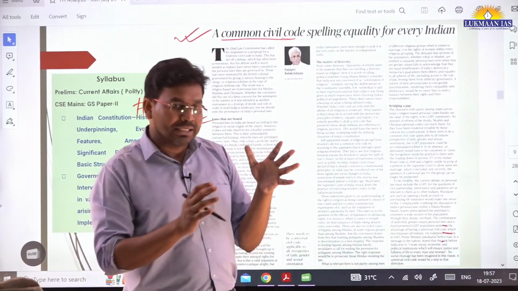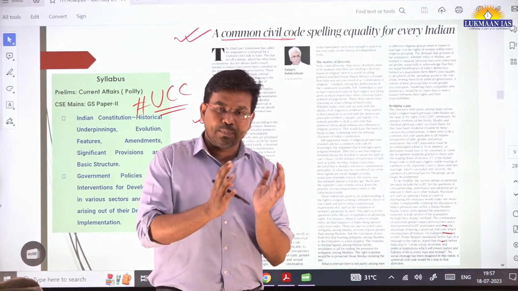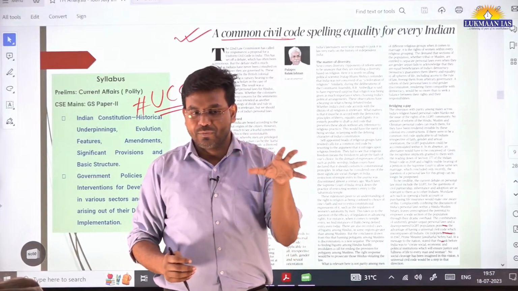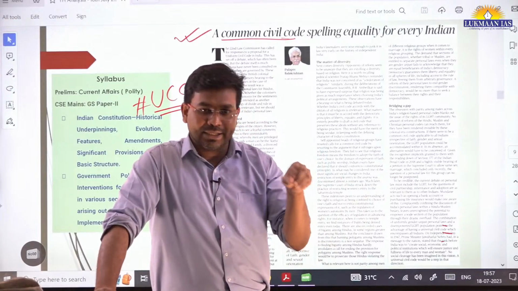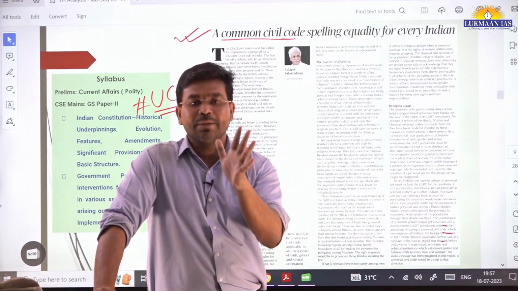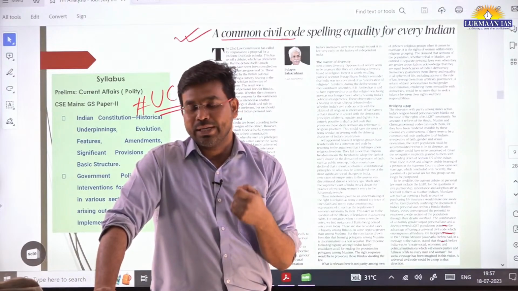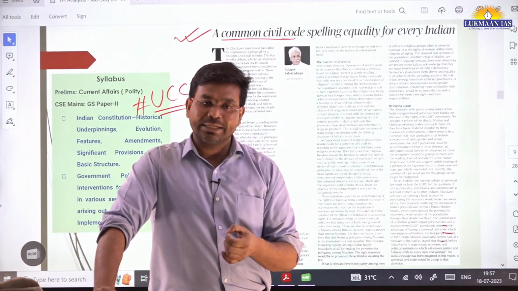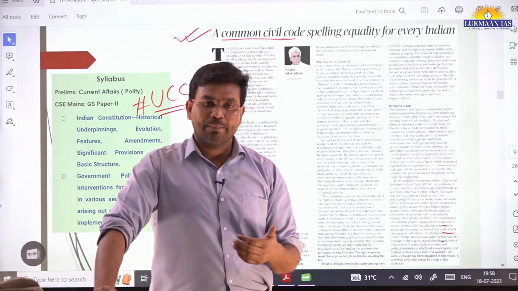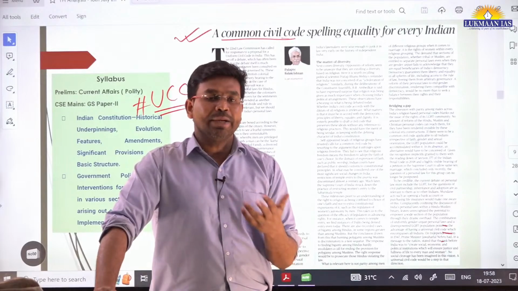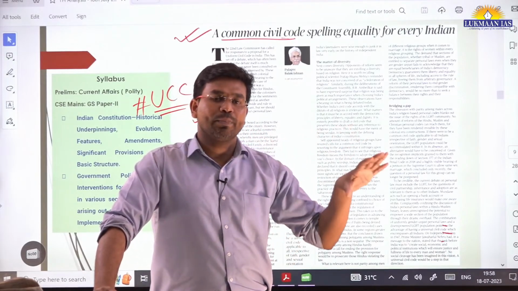And also the religion itself has personal laws for every section of society. In most cases, the religion itself talks about how marriage should happen, what laws will govern, how inheritance should be looked into, how adoption should happen, how divorce can be given. Okay, so every religion has its own personal law.